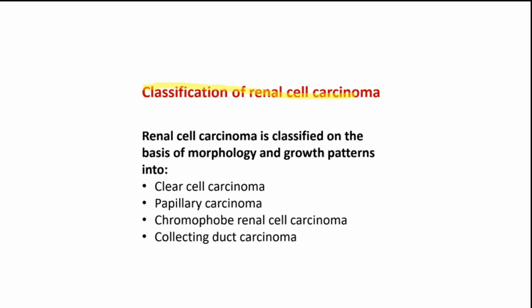So in regards to the classification of renal cell carcinoma, as I mentioned in the previous slide, clear cell carcinoma is the most common subtype of renal cell carcinoma. There are also other subtypes, for example, papillary carcinoma, chromophobe renal cell carcinoma, and collecting duct carcinoma, also known as the urothelial carcinoma. So these four would fall under renal cell carcinoma.